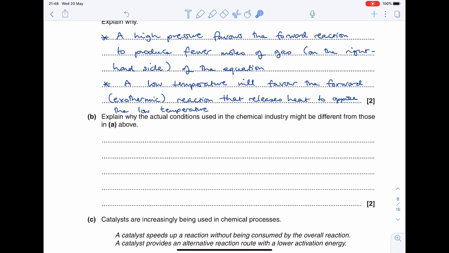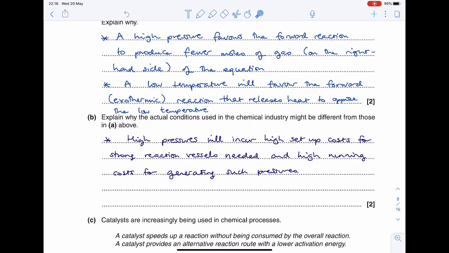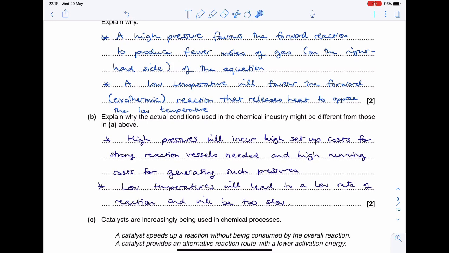So even though we've got a high yield, if we don't have a high rate of reaction, then it's not going to be useful to make the product in a reasonable time. High pressures will incur high setup costs for strong reaction vessels needed and high running costs for generating such pressures. Low temperatures will lead to a low rate of reaction and will be too slow.